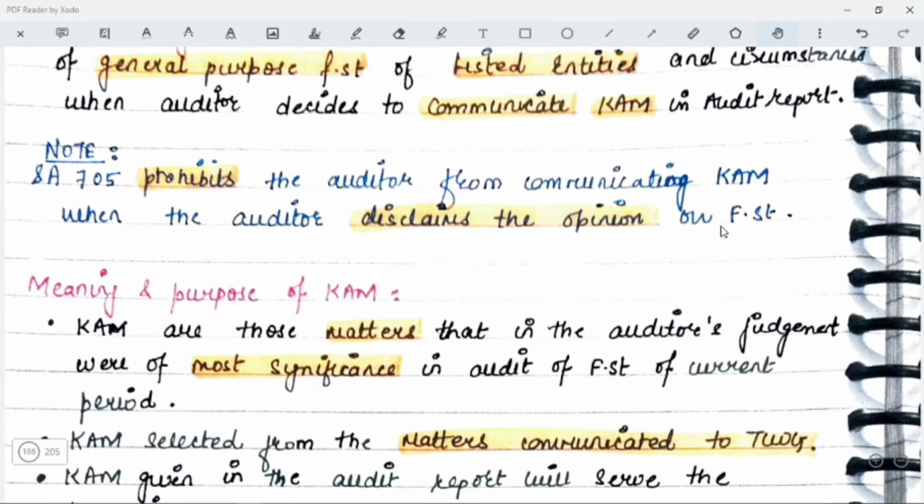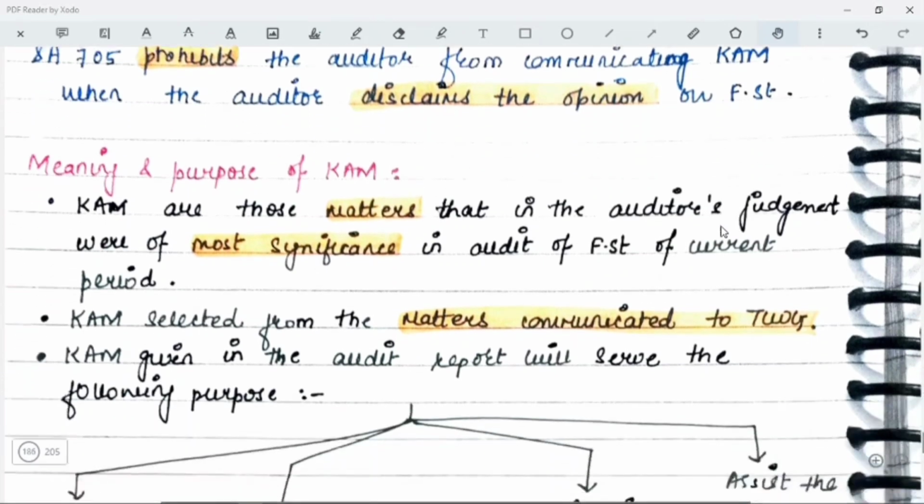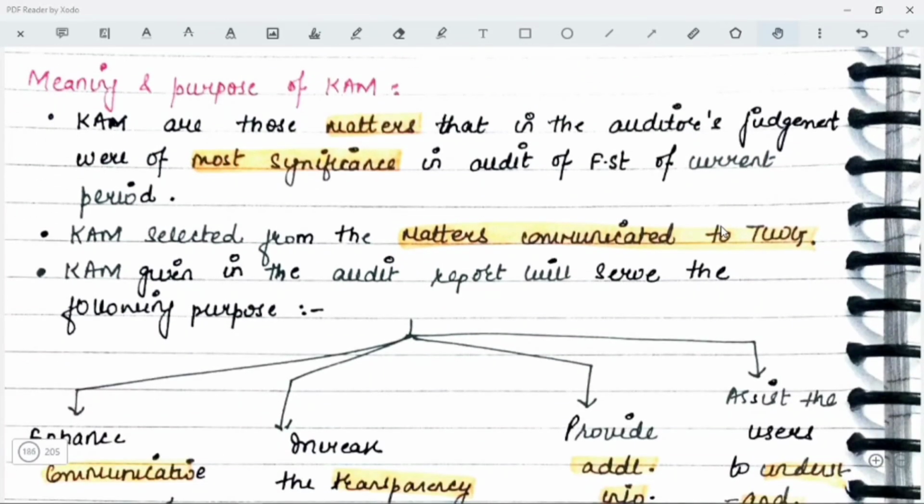Okay. Now, what do you mean by, or what is the meaning and purpose of key audit matter? So, key audit matters are those matters that in the auditor's judgment were of most significance in the audit of financial statements of the current period. Remember all these words. So, these are those matters that in the auditor's judgment were of most significance in the audit of financial statements of the current period.